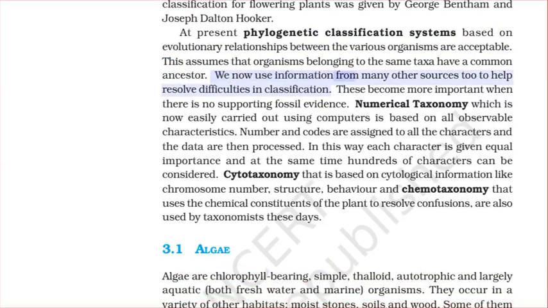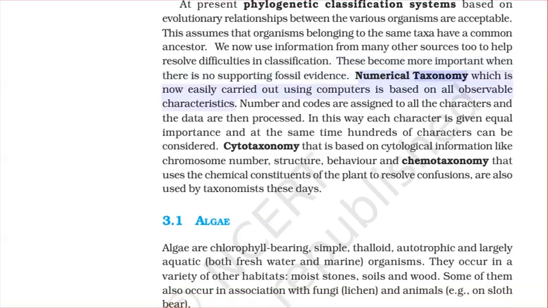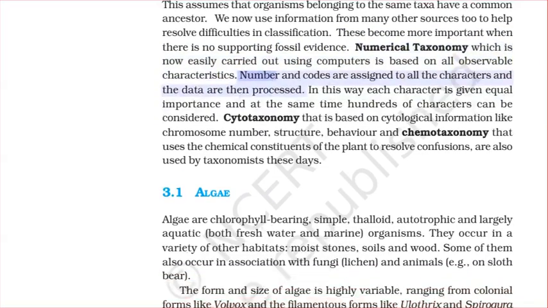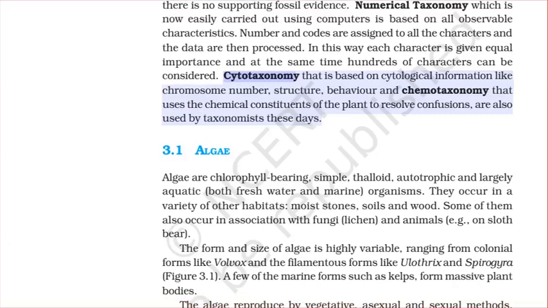We now use information from many other sources too to help resolve difficulties in classification. These become more important when there is no supporting fossil evidence. Numerical taxonomy, which is now easily carried out using computers, is based on all observable characteristics. Numbers and codes are assigned to all the characters and the data are then processed. In this way, each character is given equal importance, and at the same time, hundreds of characters can be considered. Cytotaxonomy, that is based on cytological information like chromosome number, structure, and behavior, and chemotaxonomy, that uses the chemical constituents of the plant to resolve confusions, are also used by taxonomists these days.